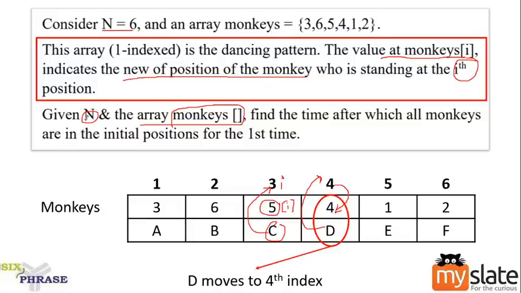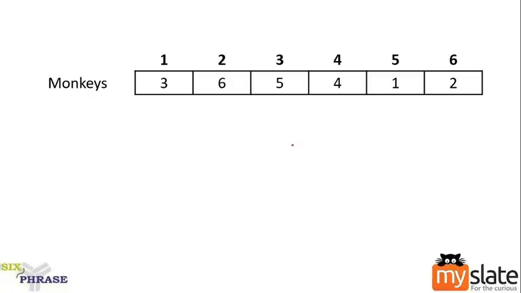Given the n value and the array value, find the time after which all monkeys are in the initial position for the first time. What do they mean by that? Let us consider an example. Consider same data. Monkeys are at position 3, 6, 5, 4, 1, 2.